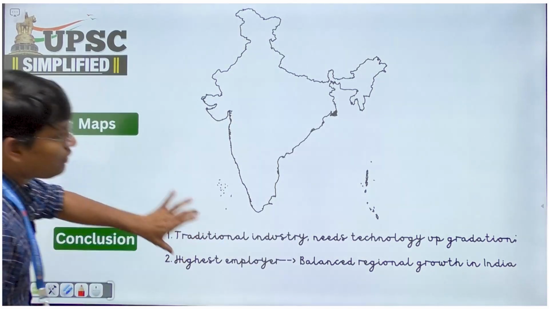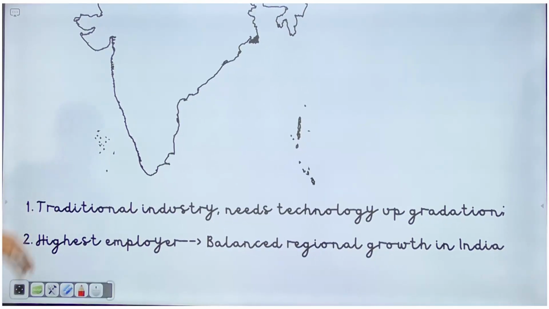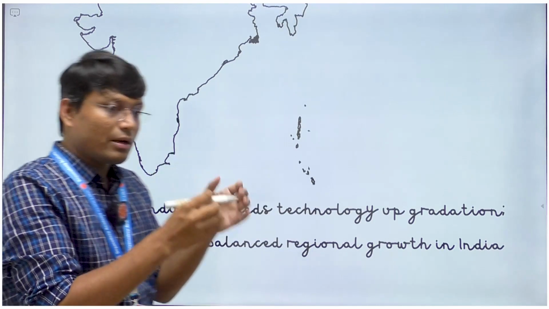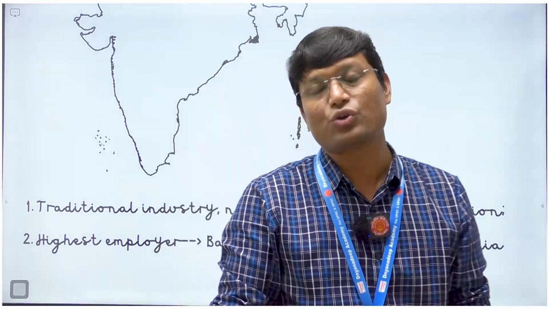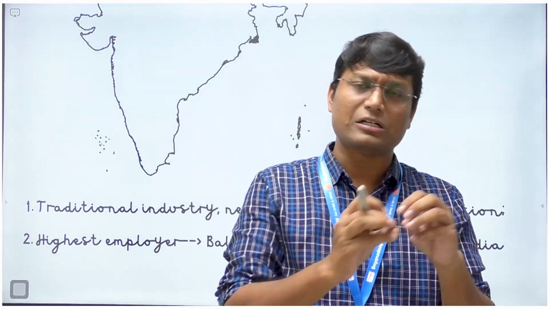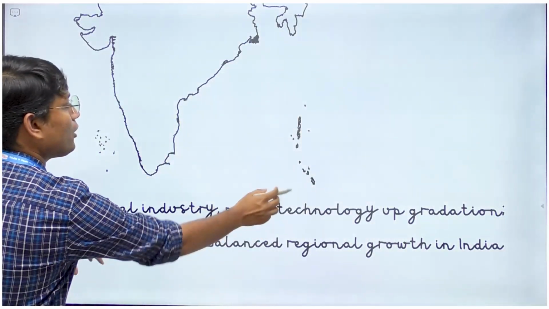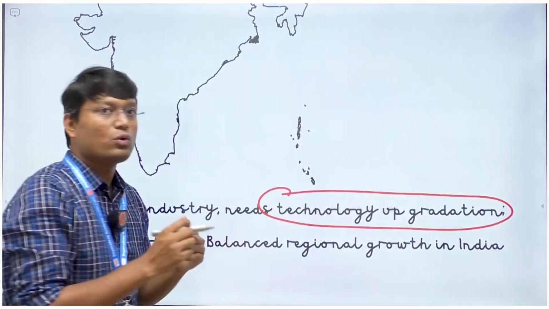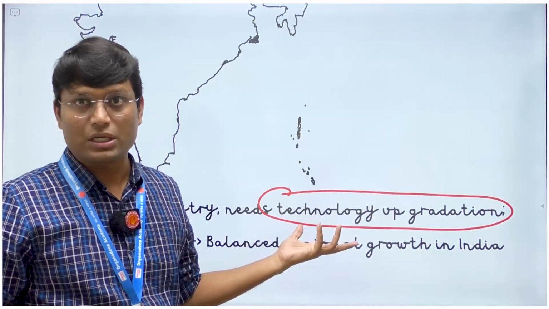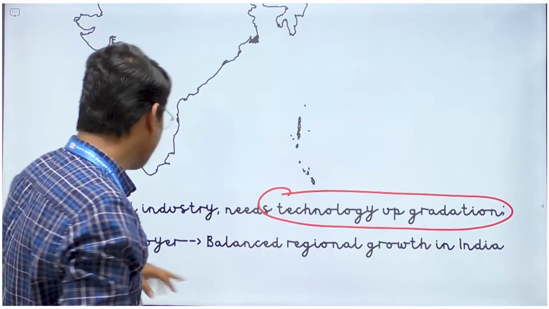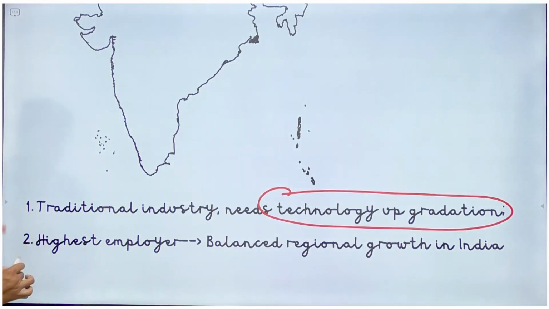And in conclusion, what I am going to write, or what are the ways in which you can write your conclusion. So you can say, you see, this is right that there has been decentralization of this particular industry, but there are certain problems, and with technological upgradation we can overcome those particular problems. Okay, that can be one way of concluding. I am giving you another way of concluding.